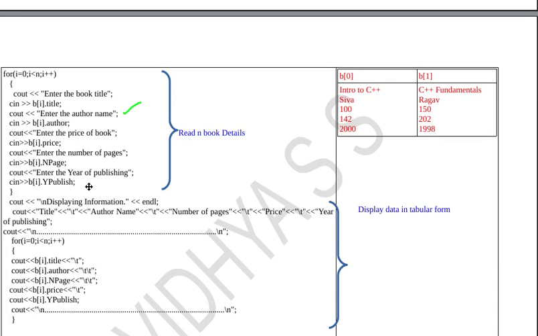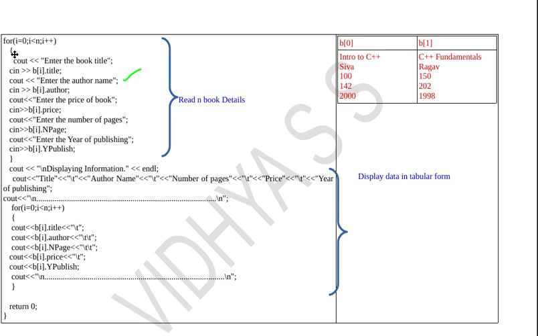So what will happen is, suppose the user wanted to enter 5 different books, first the value of i will be equal to 0. So b of 0 dot title will be stored, b of 0 dot author will be stored, b of 0 dot price will be stored, n page, the number of pages, will be stored, and b of 0 dot y publish, the publishing year, will get stored. And in the second iteration the value of i becomes 1, and it will ask the user to enter the second book details, and the details entered by the user will be stored in b of 1.